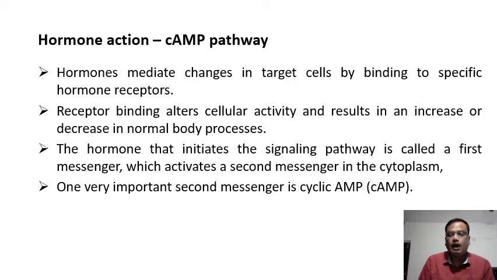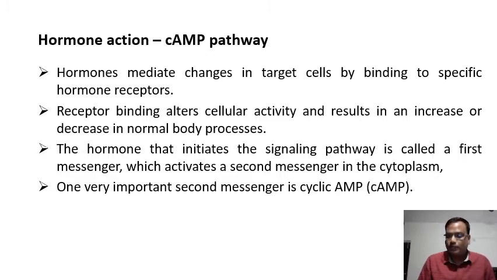So every hormone is a first messenger. We already know that hormones are commonly called chemical messengers. So here the hormone is actually the first messenger. It is carrying a message from the brain, because the hypothalamus controls the pituitary, and the pituitary controls almost all other endocrine glands.